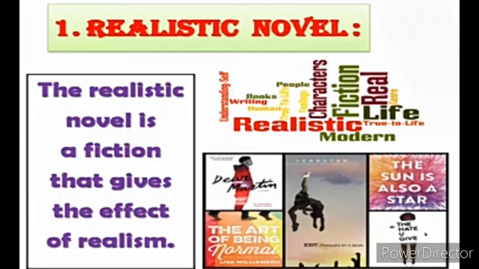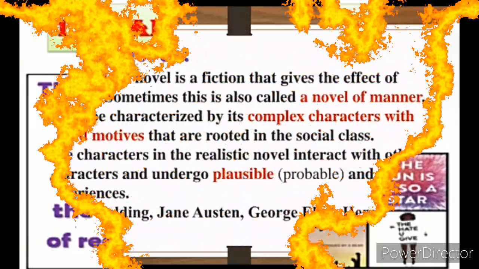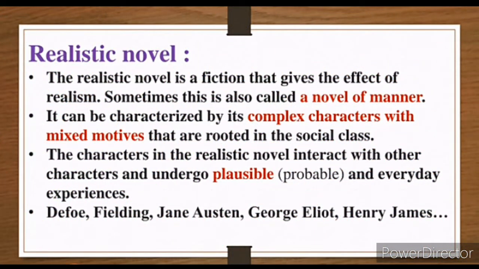That's why it is also known as a novel of manner. A novel of manner means that all these things happen in my life, like family, maybe teacher or school, or college life story is present. Of course, you can see the story is something that we can believe. The setting of the story is such that we can say yes, all these things happen in my life, like in family, how mother treats the children, how father treats the children.